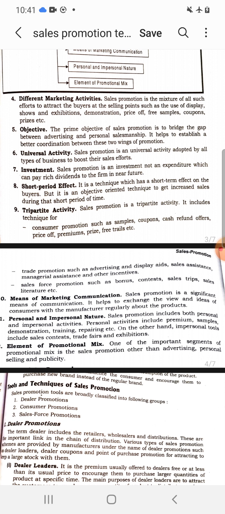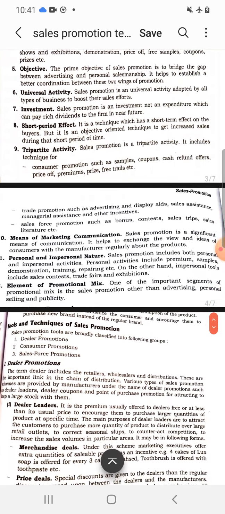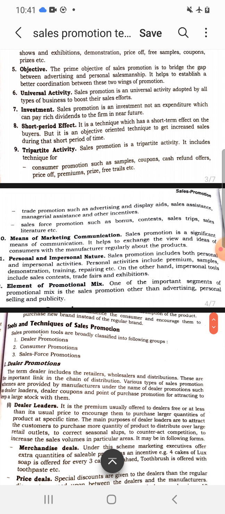Tripartite activity. Yes, sales promotion is tripartite activity. This sales promotion tool can be used for the consumers, for dealers and sales force.